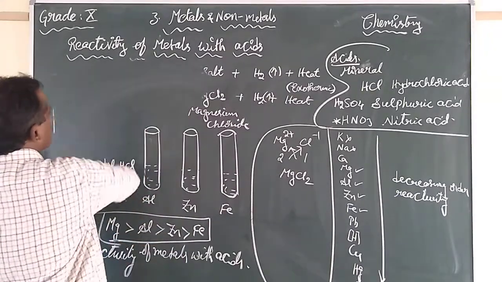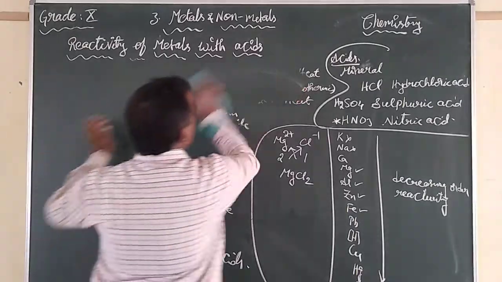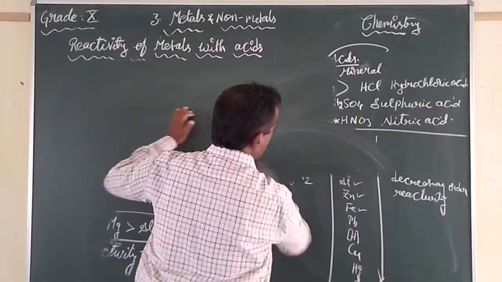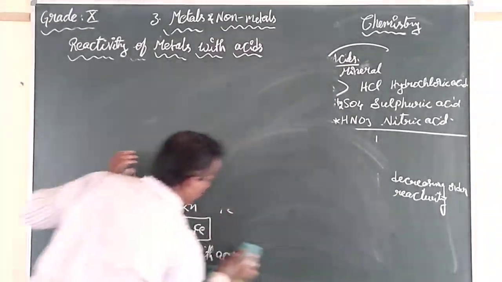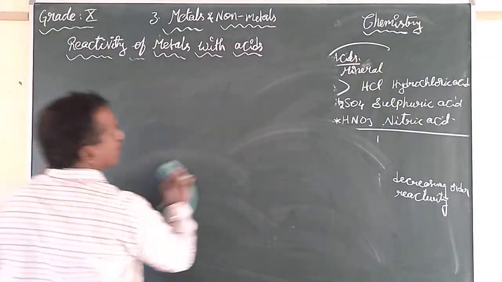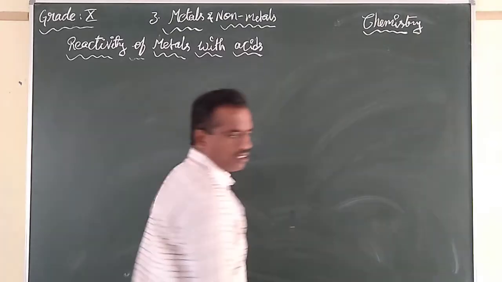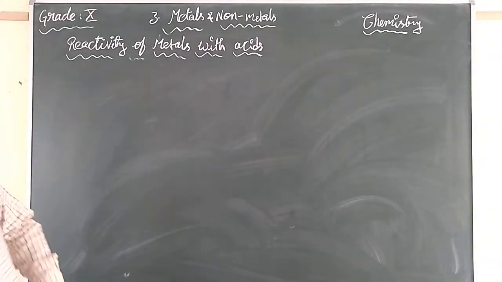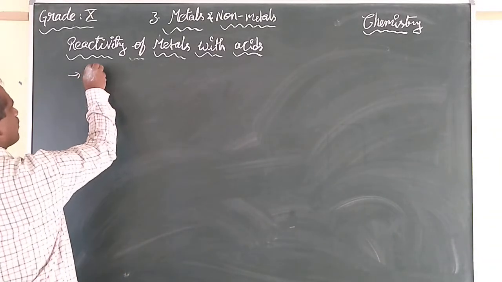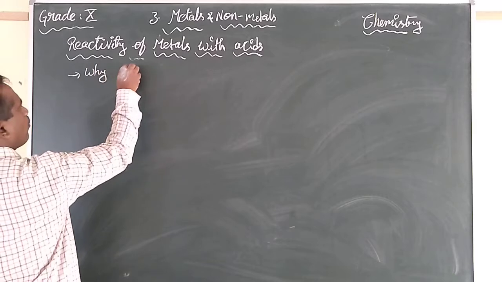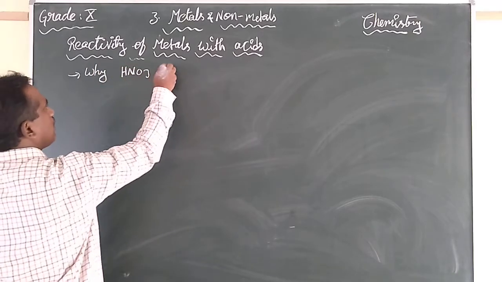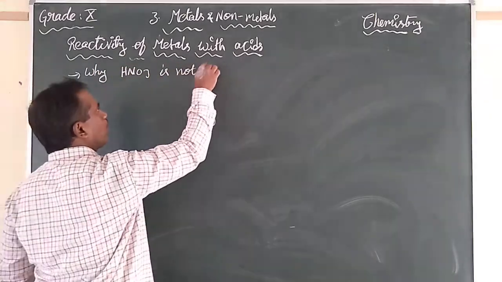Why don't we use nitric acid, HNO3, to test the metal in this activity?